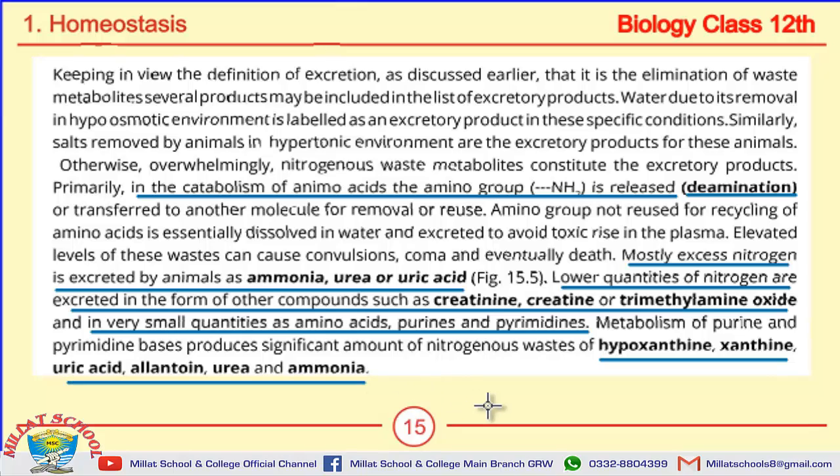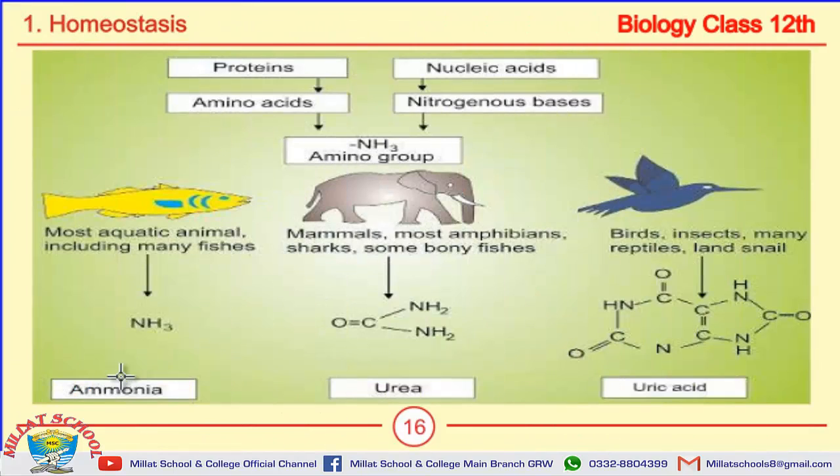So students, this may be asked in the form of MCQ as well. That is, which nitrogenous waste is produced after the metabolism of purines and pyrimidine. So these are the major nitrogenous wastes. Students, the chemical formulas of ammonia, urea and uric acid may be asked in the form of short questions.